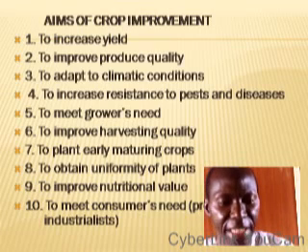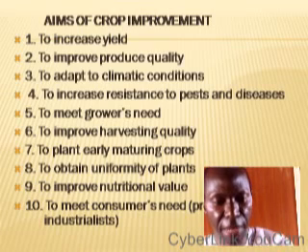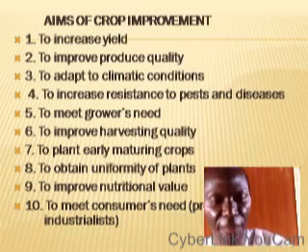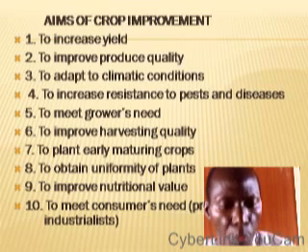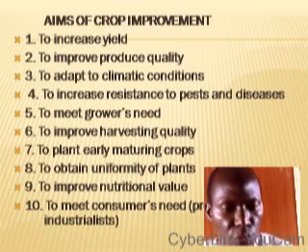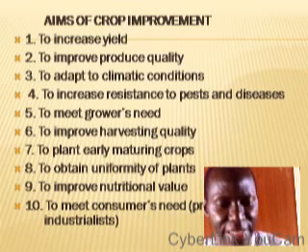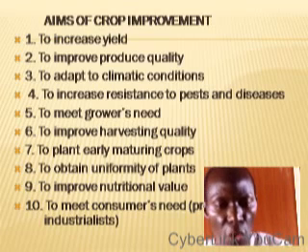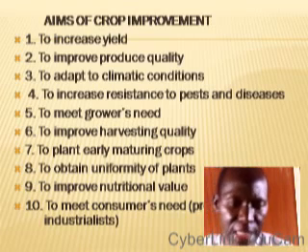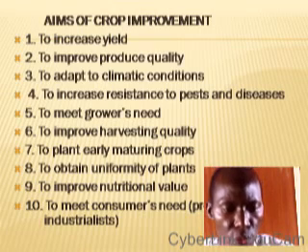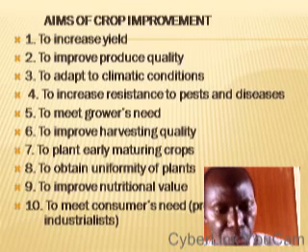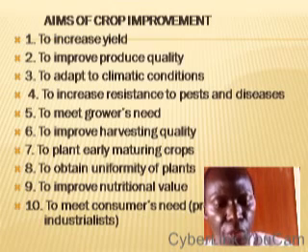6. To improve harvesting qualities. There are some local varieties that when they are improved upon, you will find it easier to harvest them. 7. To plant early maturing crops. There are some crops that delay in maturity, but once they are improved upon, they will mature earlier. 8. To obtain uniformity of plants. Some plants grow tall while some grow short in the same plantation, but once they are improved upon, they will grow uniformly.